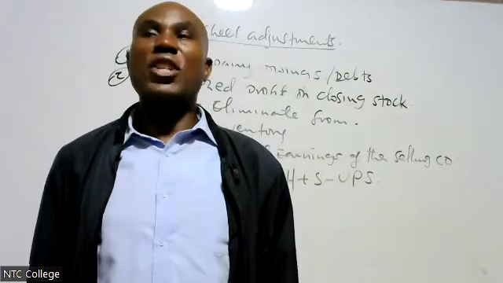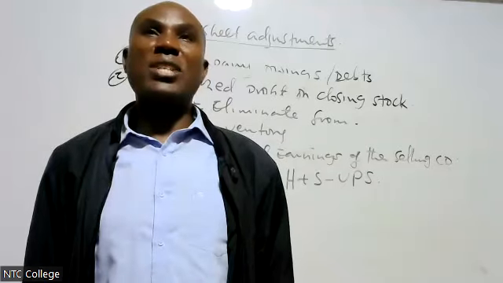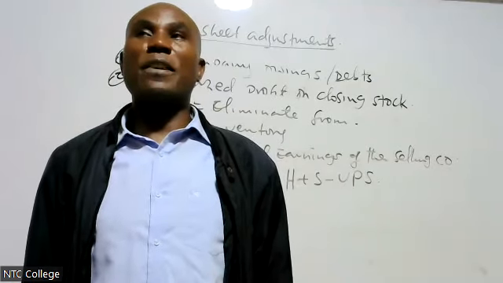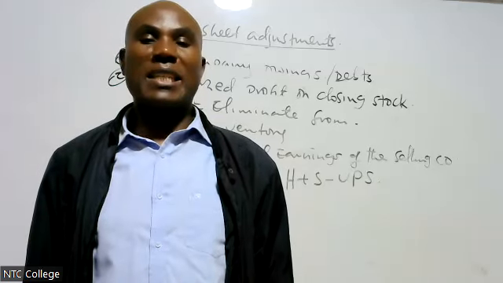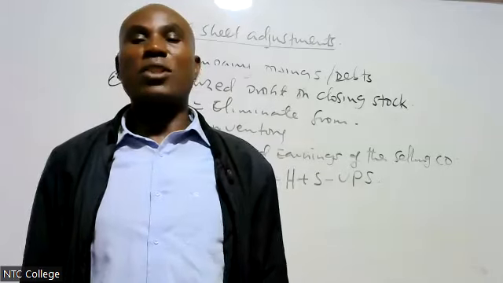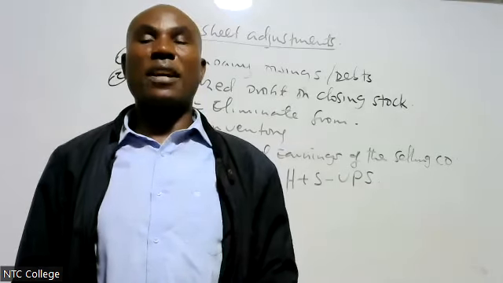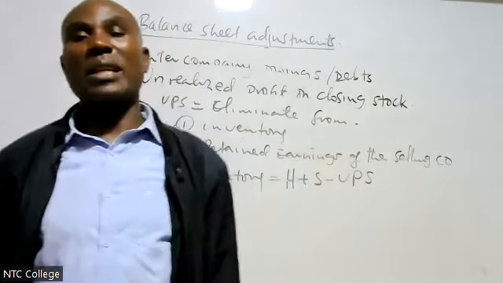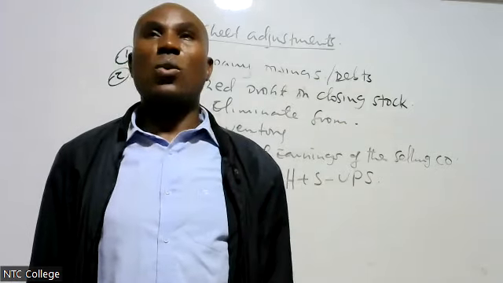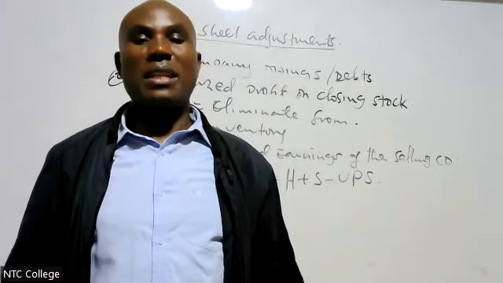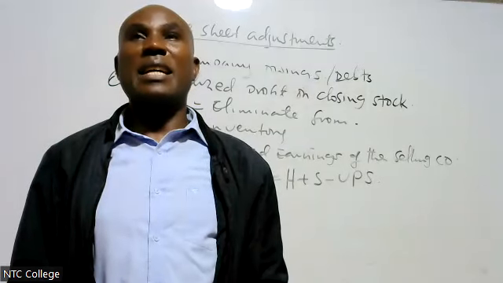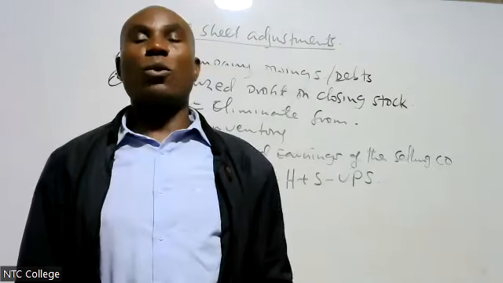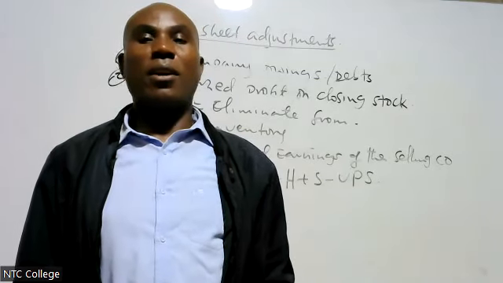During the year, H Limited sold goods for Kenya shillings 500 million, making a profit margin of 25%. Half of the goods were still in the inventory of S Limited. I repeat, the examiner will ask you like this: during the year, H Limited sold goods worth shillings 500 million to S Limited, and H Limited sells goods at a profit margin of 25%. Half of the goods were still in the inventory of S.